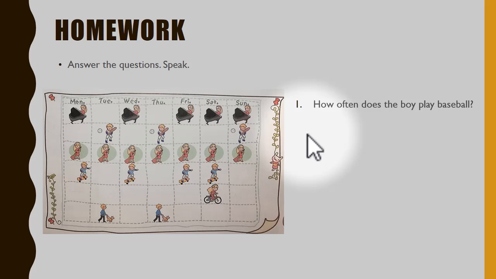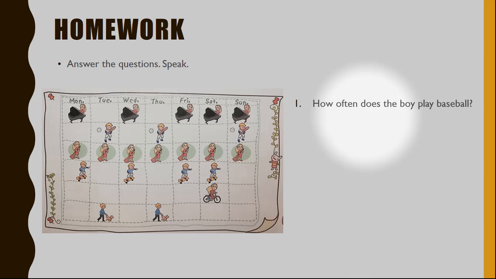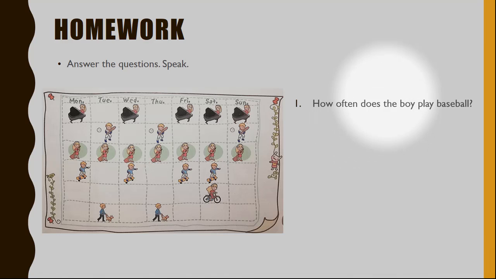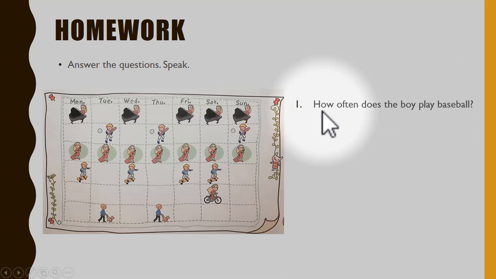Now, your homework is to speak and answer my questions. I will ask you the question and you will have time to answer the question. And you will record your answer. Ready? Okay, number 1. How often does the boy play baseball?